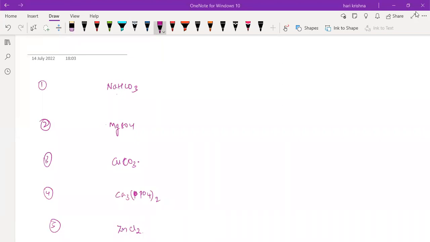What about the nature of metal oxide? Metal oxides are basic in nature. The nature of metal oxide is basic or amphoteric.